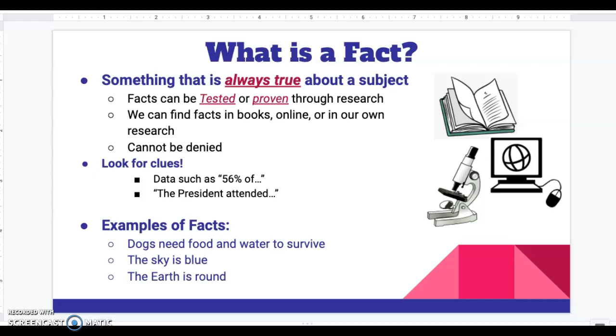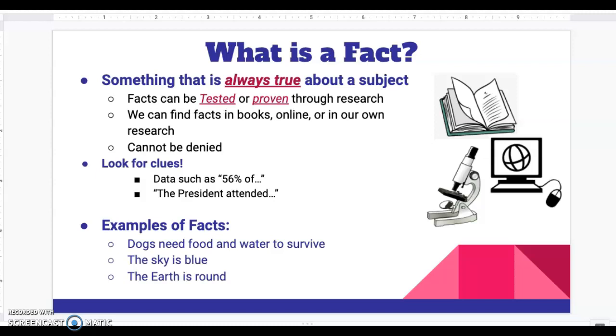Look for clues to what a fact could be. Facts might include something like data or research points, so something like 56% of something. This is a good indicator. These are statistics. They are either tested with science or through research, and we could even prove this in our own research if we were to look up if it's true or not.